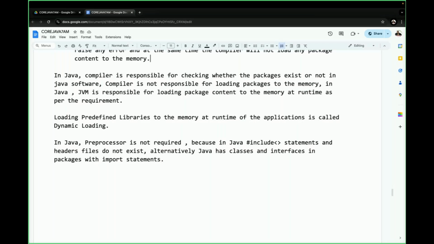Now coming to the conclusion, in Java a preprocessor is not required. Why? Because in Java, hash include statements and header files are not available. Because of that, there is no question of a preprocessor. Alternatively, what system is available inside Java? Classes and interfaces in packages and import statements are available. To recognize and include these import statements, the compiler and JVM are already available. So there is no need to use a preprocessor. We already understood that.